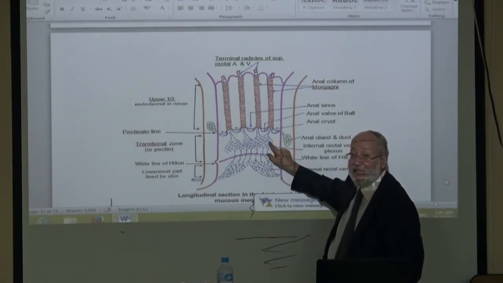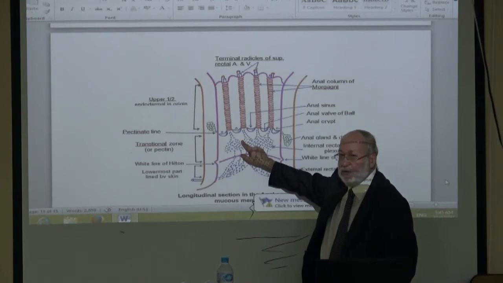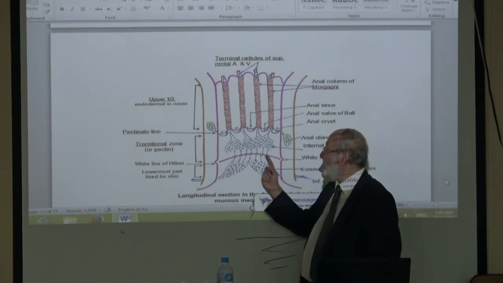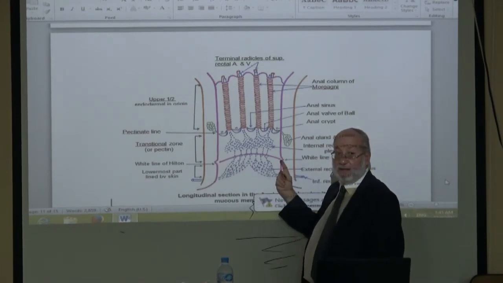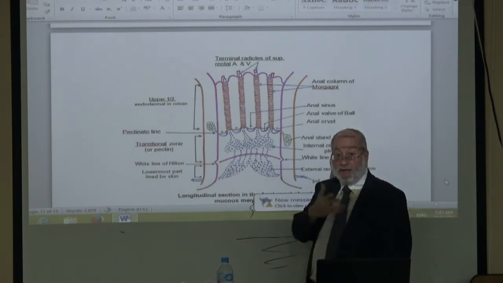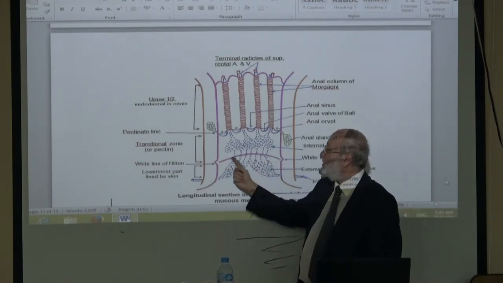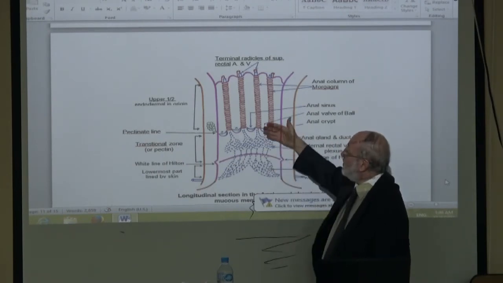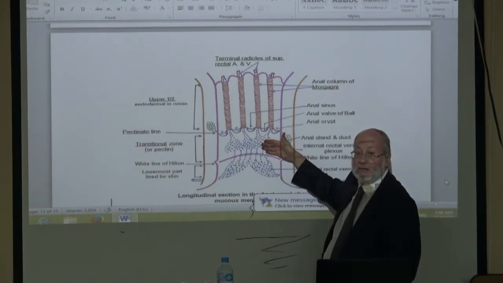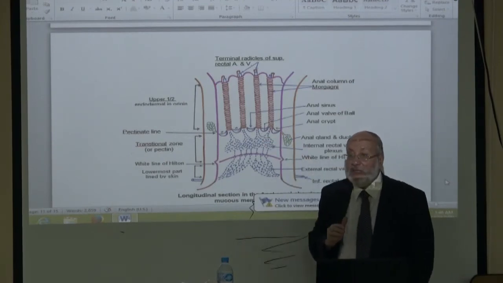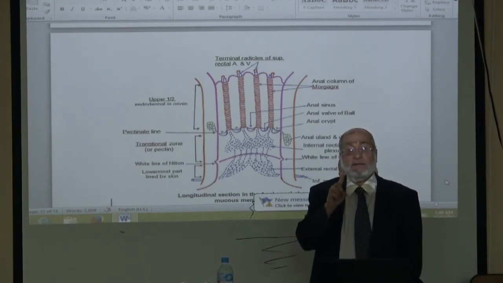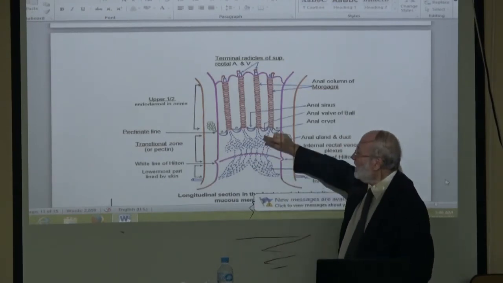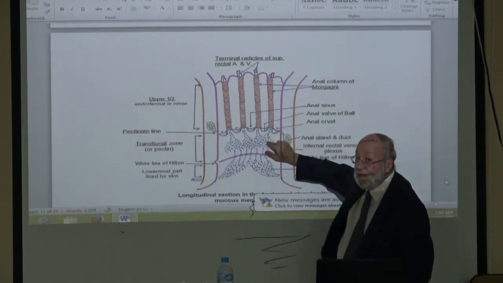Is there any sweat gland or sebaceous gland? No. Therefore, the lower half of the canal is divided by this white line. This red line is actually white in real life, called Hilton's white line. From the dentate line to Hilton's white line, the anal canal is lined, since it comes from ectoderm, by stratified squamous epithelium like the skin, but not full thickness, intermediate in thickness, with no sweat gland or sebaceous gland.